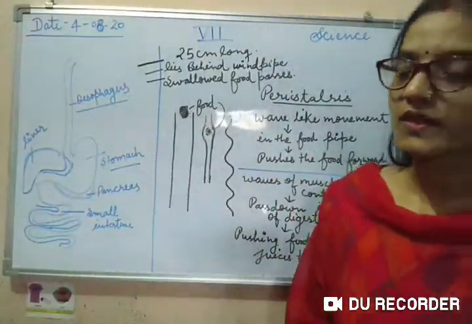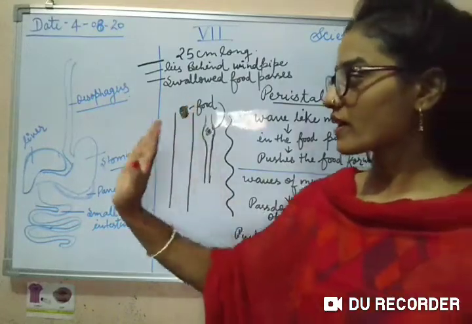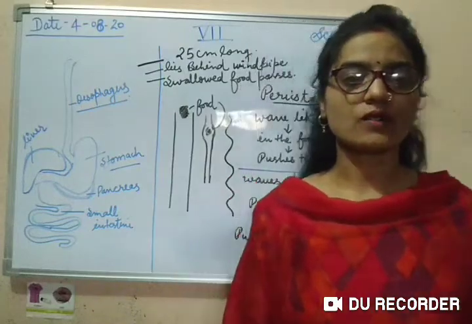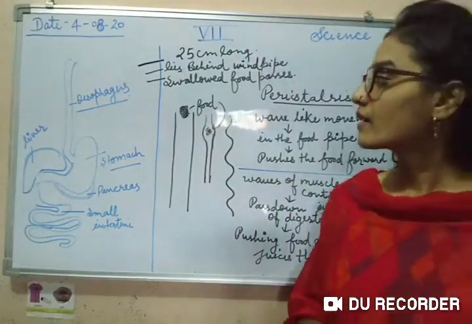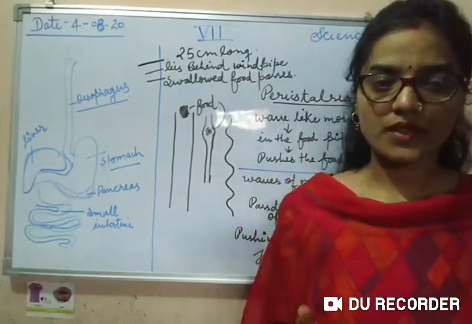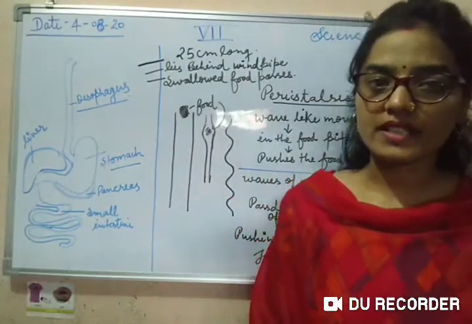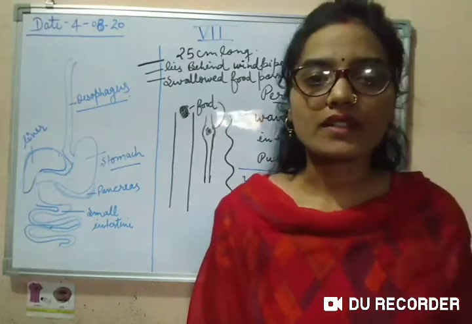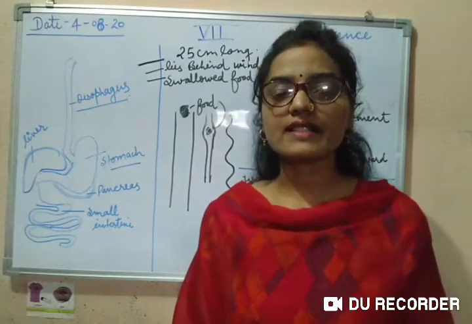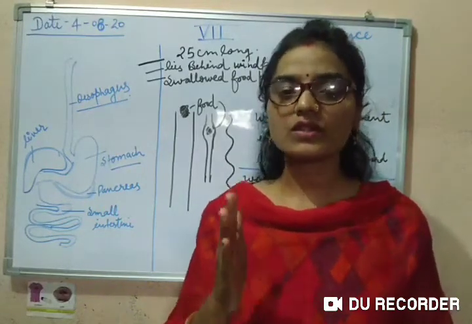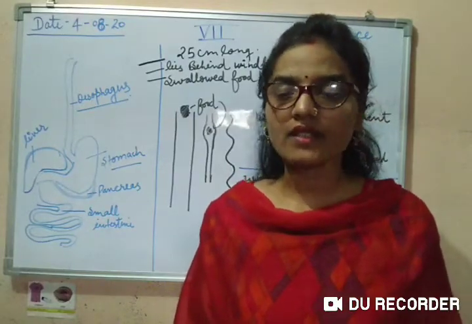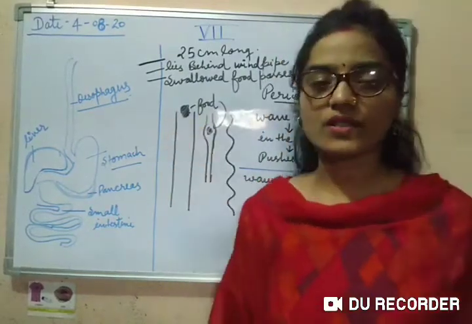Very good morning, everyone. Today we will discuss the esophagus, liver, stomach, pancreas, and the small intestine of the alimentary canal. Before discussing, we all have to recall what we had learned in our last topic. We had learned that the human digestive system is made up of the alimentary canal and the digestive gland. In the alimentary canal, we discussed that it has many parts from the mouth to the anus. We already discussed the mouth and the buccal cavity. So let's discuss the esophagus today.